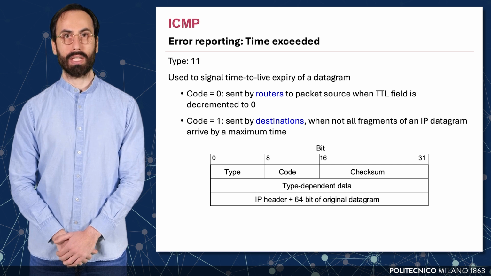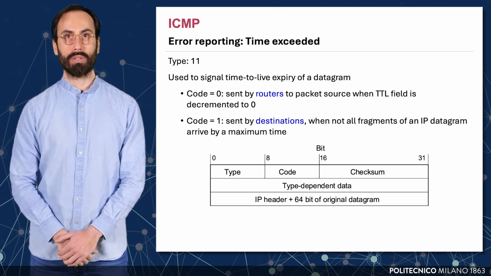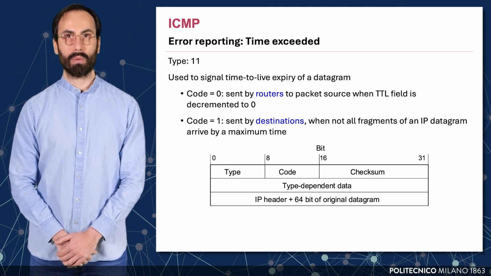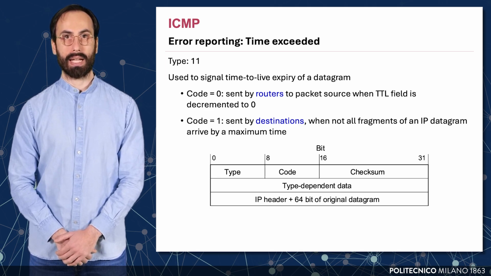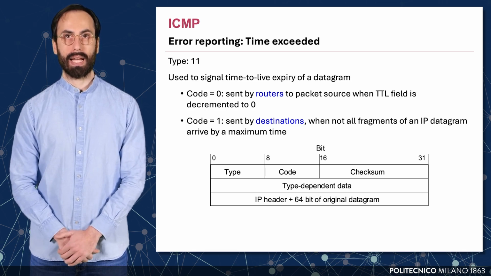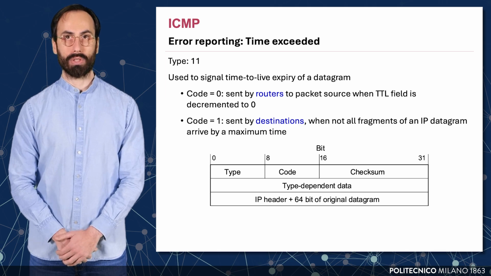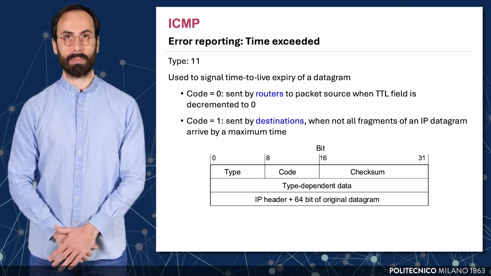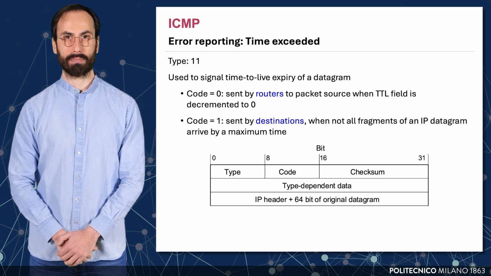ICMP Type 11 messages are used to report a time-exceeded condition. These are typically generated when a datagram fails to reach its destination due to a time-constraint violation. There are two cases where this happens. When the TTL field in the IP header reaches 0, routers will discard the packet and send an ICMP message with code 0 back to the original sender. This is useful for detecting routing loops or for applications like Traceroute.